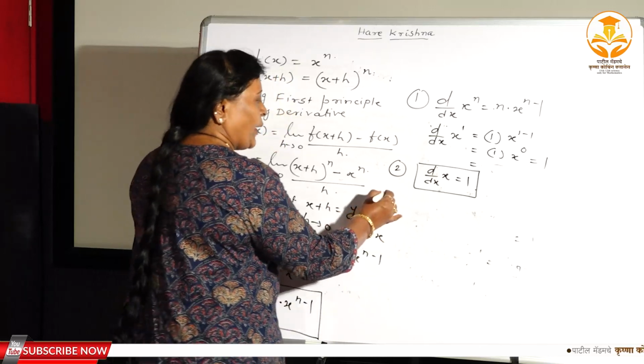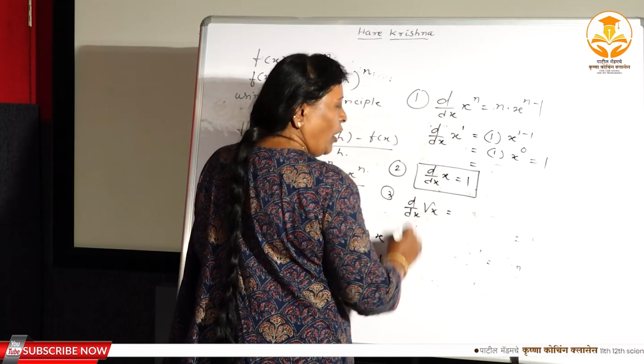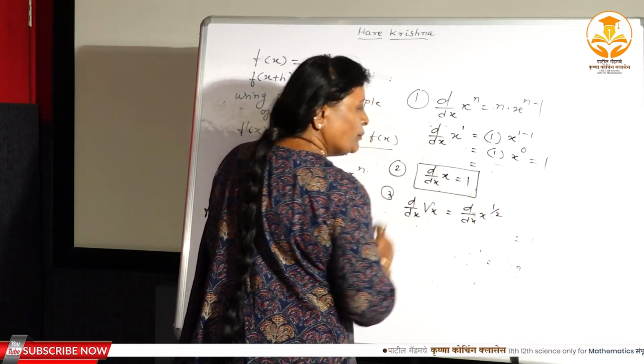The third algebraic formula, see here, suppose d by dx of root x. How will you write root x? If you take the root, the power is 1/2, isn't it?